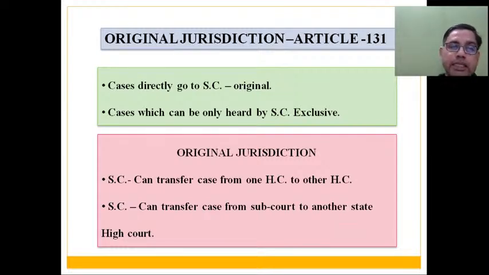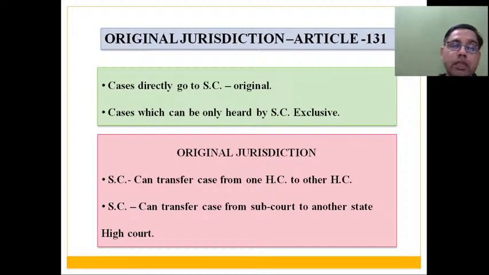So those cases which will directly land to where? Supreme Court. And cases which can be only heard by what? Supreme Court, which may be referred to as the exclusive jurisdiction of what? Supreme Court. But since the Constitution nowhere talks about the term exclusive, such cases are also covered under what? Original jurisdiction of Supreme Court. Now one by one I will try to explain what all are those matters which will come under original jurisdiction of Supreme Court.